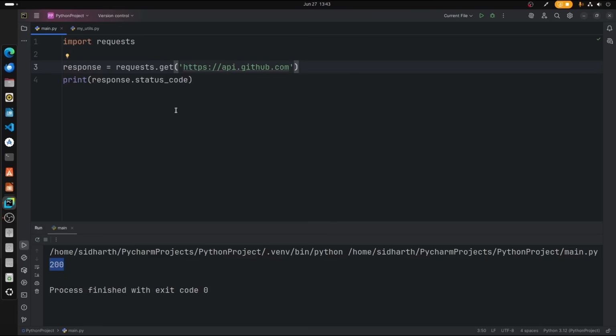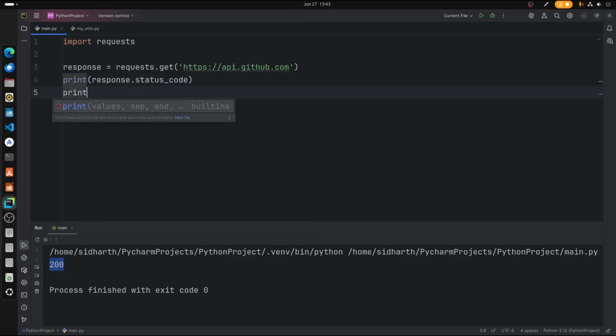Now let us go ahead and fetch a particular document from this API URL. I'm going to type another print statement, and I want to fetch a JSON file, and not the entire file. I want to get a particular key from that file.